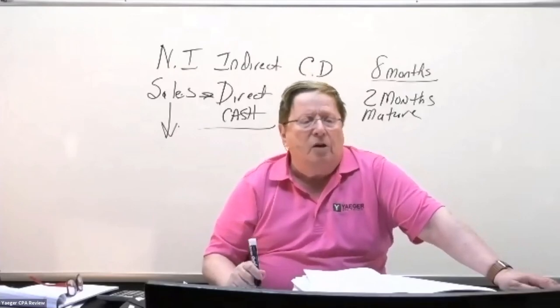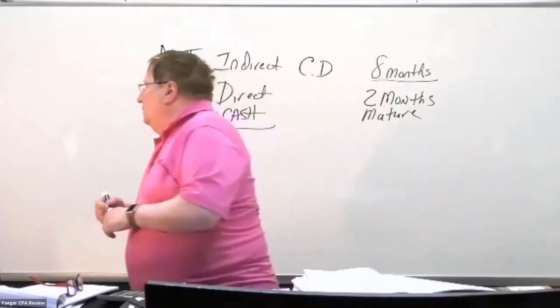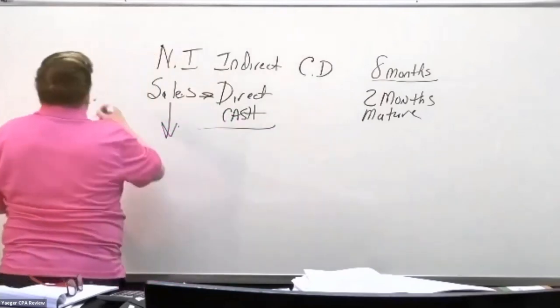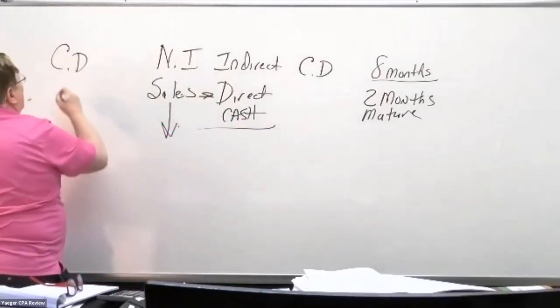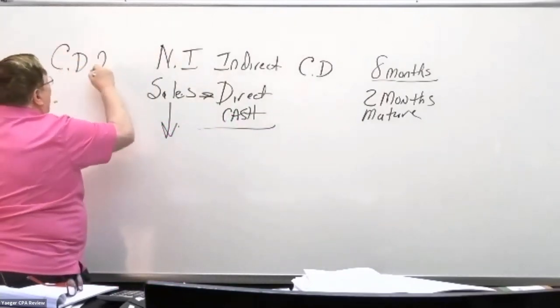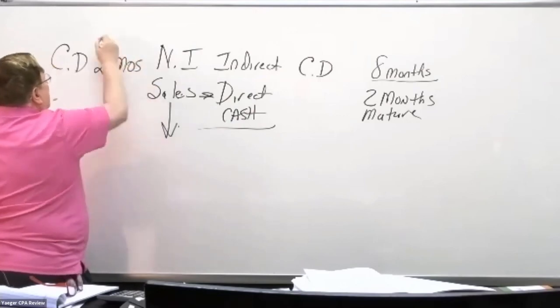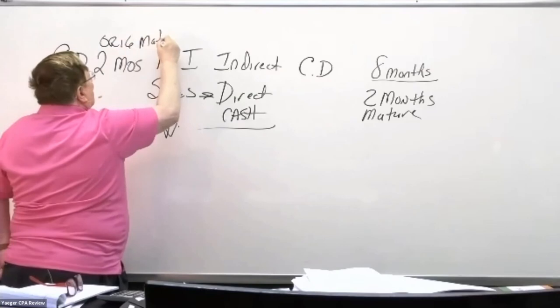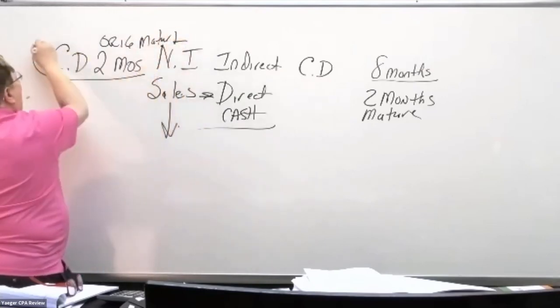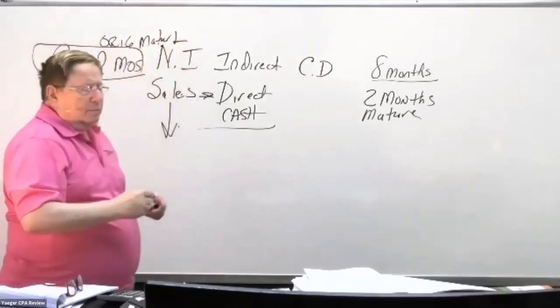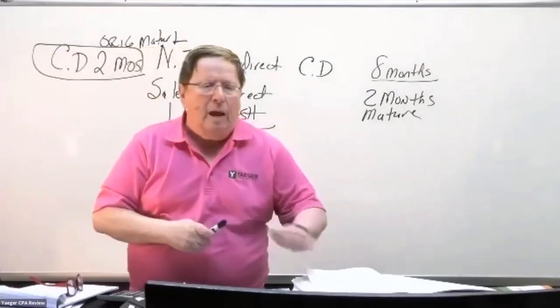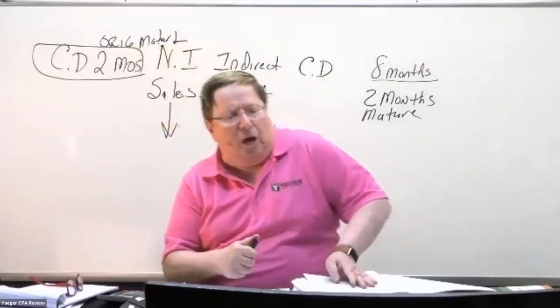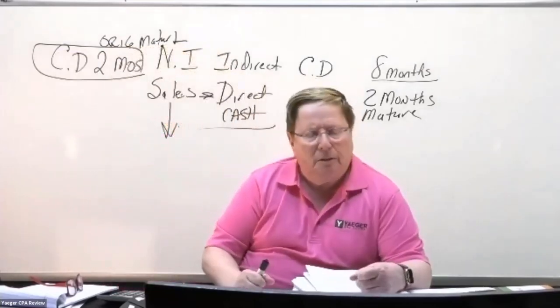Now, if we buy a CD and the original maturity was 2 months, this is the original maturity. If we buy a CD and the original maturity is 2 months, where would you show that on the statement of cash flow? Under what section?